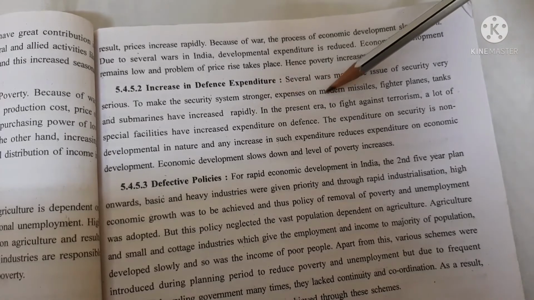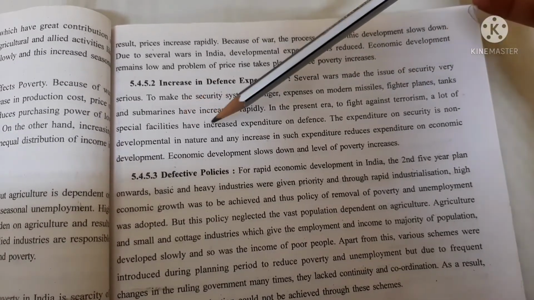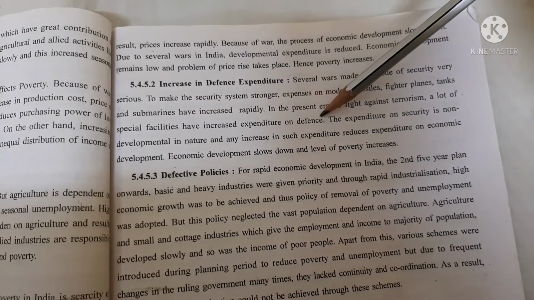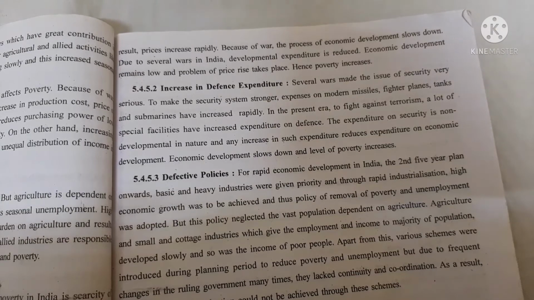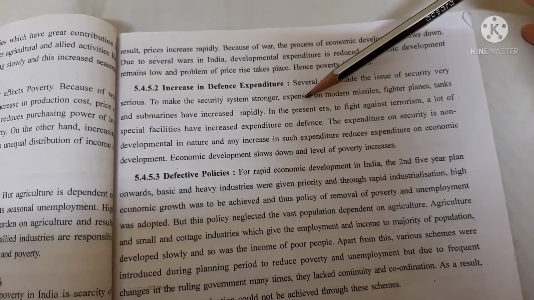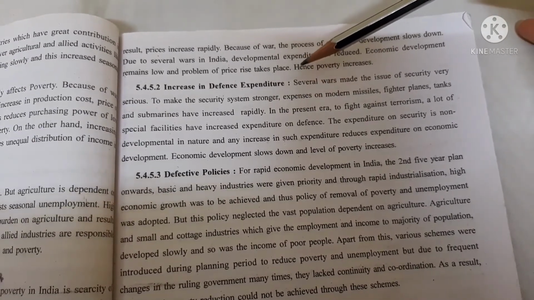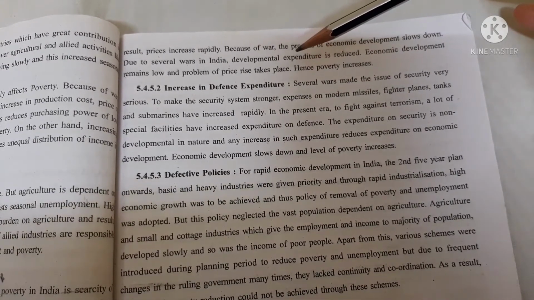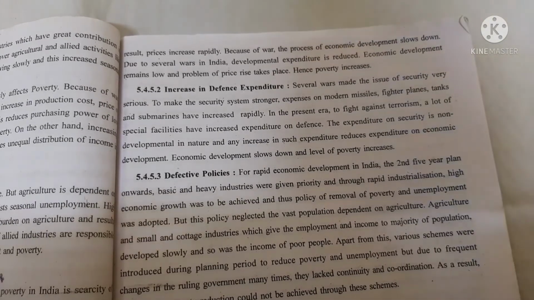In the present era, to fight against terrorists, a lot of special facilities have increased expenditure on defense. We all know that to get security and to keep our nation secure and stronger, yes, it is very necessary that we have proper defense equipment, whatever we need.